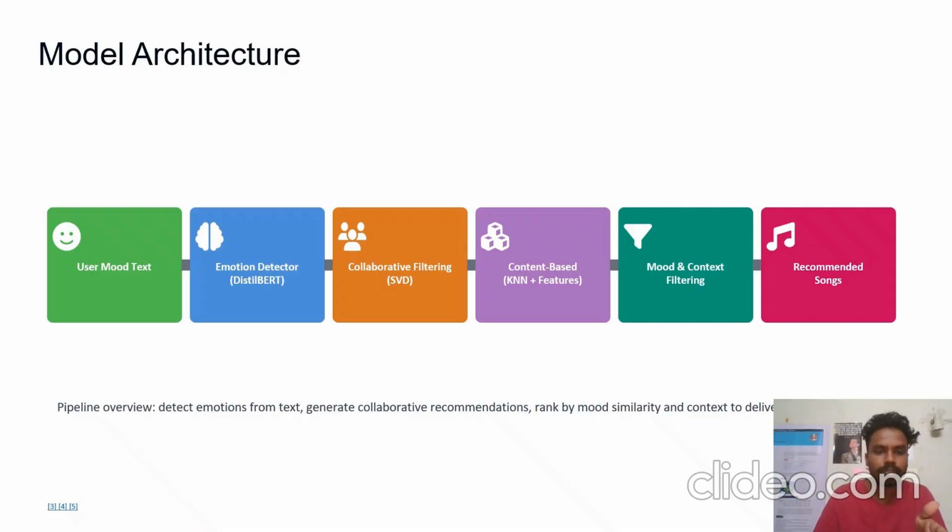After that, for collaborative filtering, I have used the matrix factorization method, and within matrix factorization, I have used SVD. Then for content-based filtering to check the audio features, I have used KNN. And at the end, mood-based scoring ranks the final list to make the overall system hybrid.